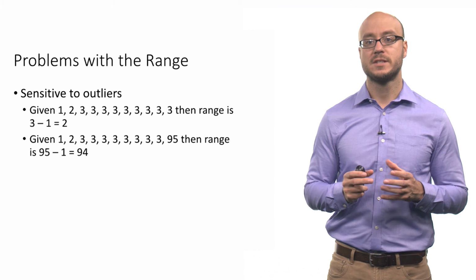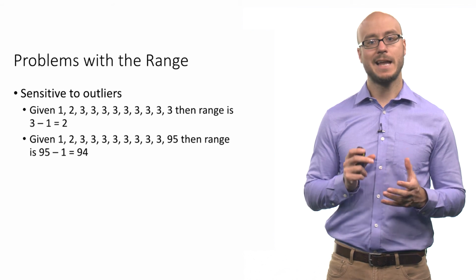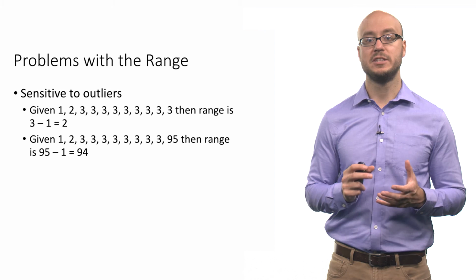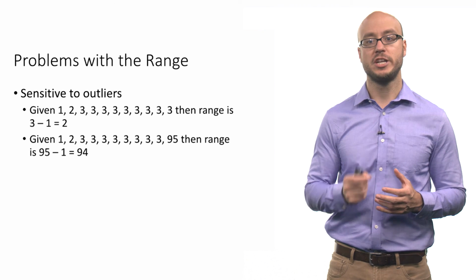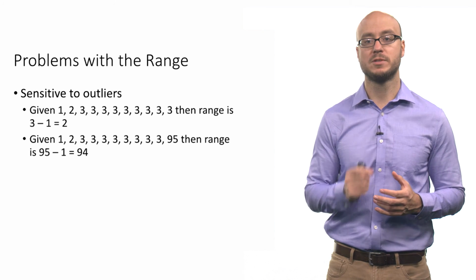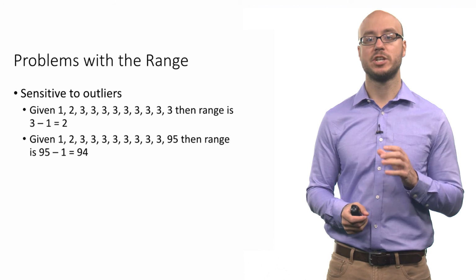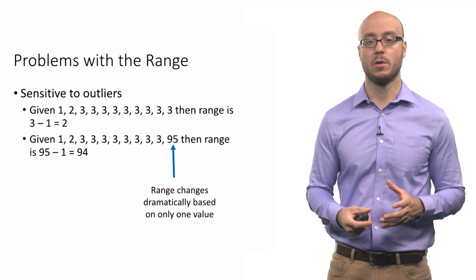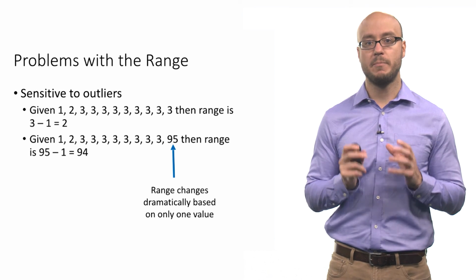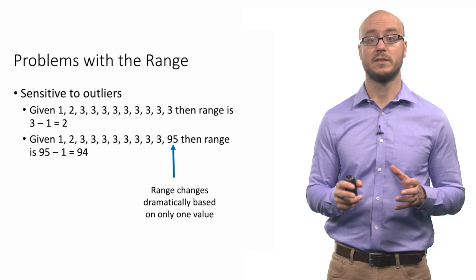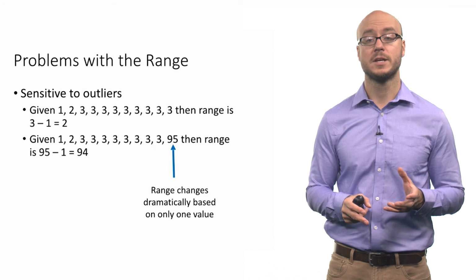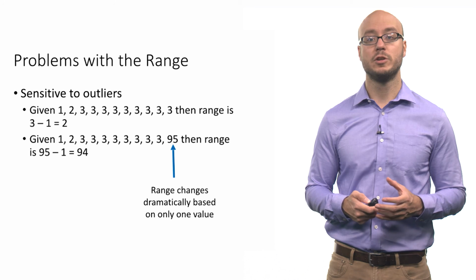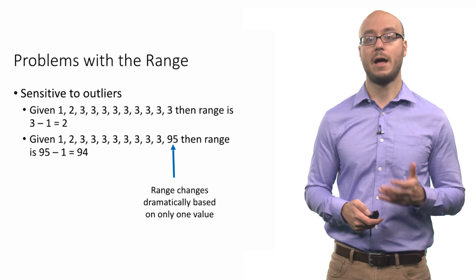The problem with this is that you can see that's not that big of a difference between these two sets of observations. You're just changing one data point, one observation, yet the range changes from 2 to 94. So the range, by being based on two data points, the maximum and minimum values, is sensitive to those extreme values or outlying observations.